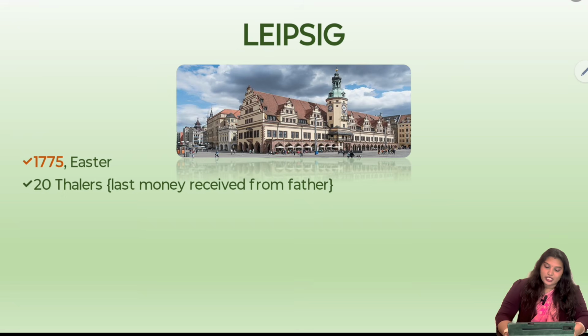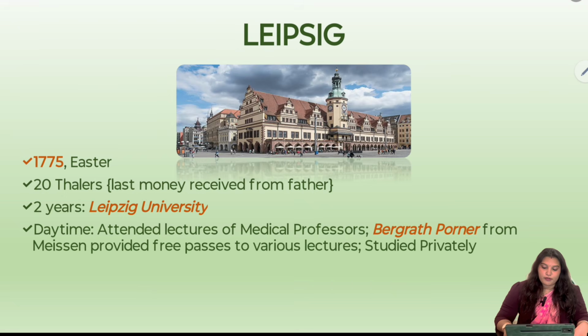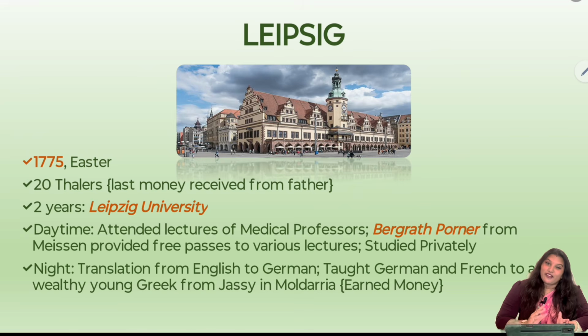For 2 years he studied in Leipzig University, and in the daytime he used to attend lectures of medical professors. And there was one person, Bergerath Porner from Meissen, who provided free passes to attend various other lectures. So in the daytime he attended medical lectures, and after that he used to attend various other lectures with the passes, and then he studied privately there. He attended other lectures after the college hours also. And in the night, what did he do?